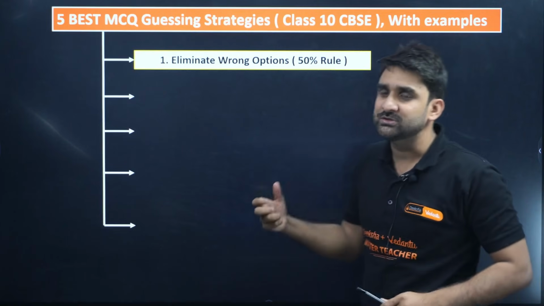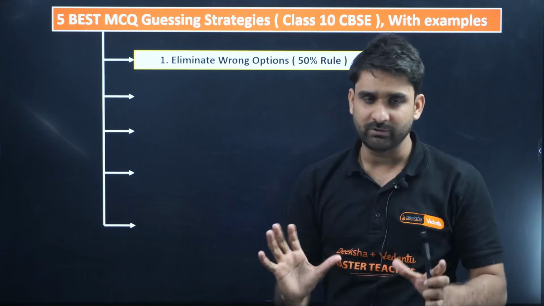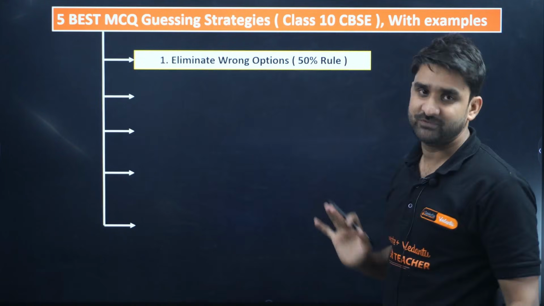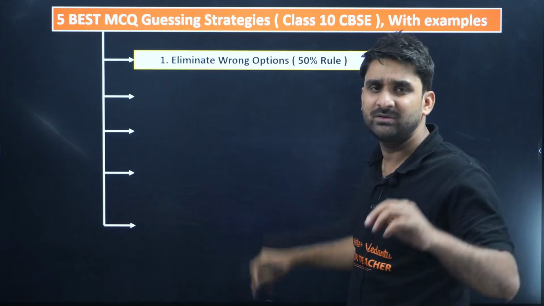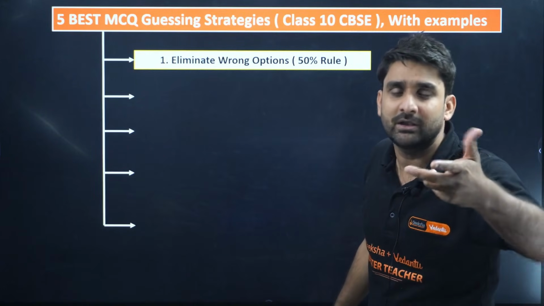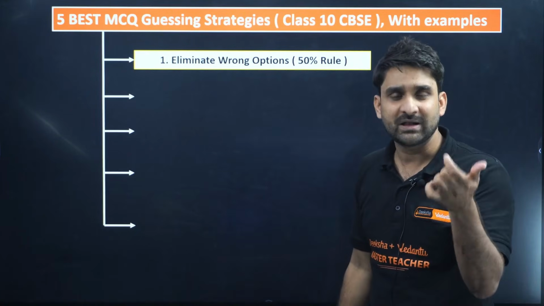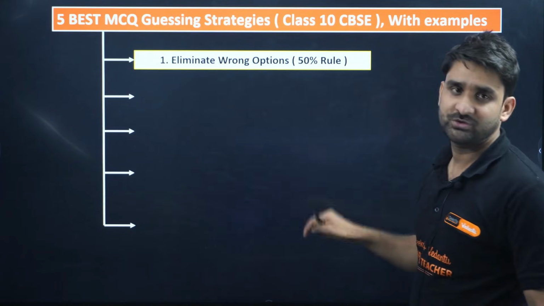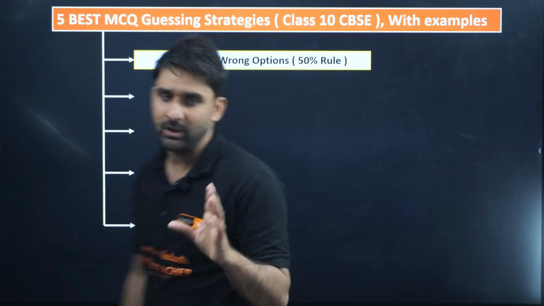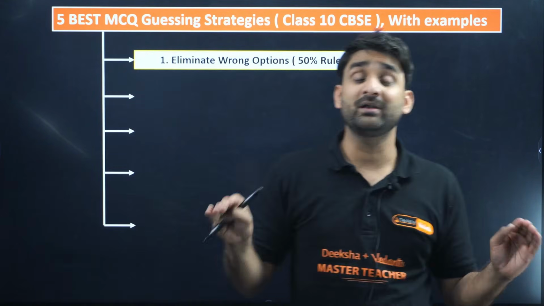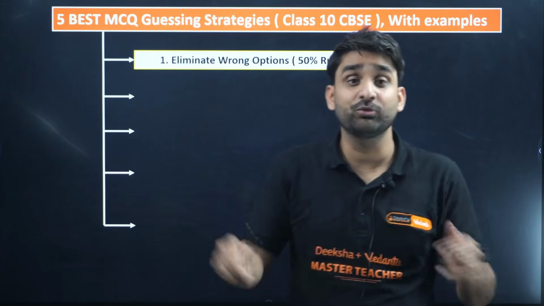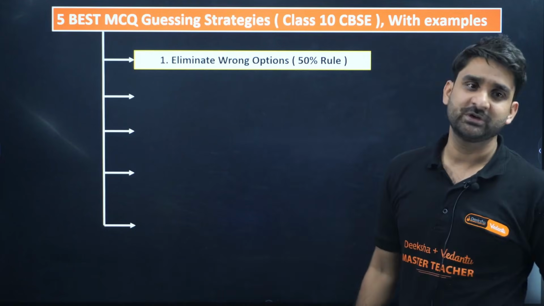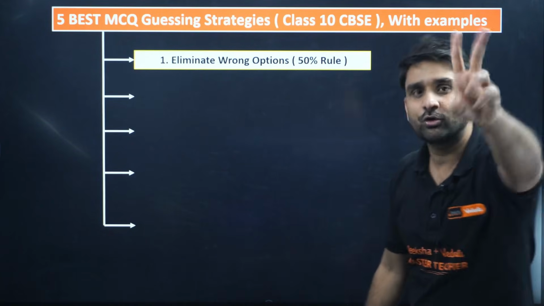If you look at the options, a few options will be relevant according to the question and a few options will be very irrelevant, right? So what you have to do is eliminate wrong options first. If you eliminate 50% of the options, only 2 options will be left. The correct answer will be hiding in those 2 options which are left, right? Yes, you have to prioritize the question, but sometimes we must prioritize the options also. By the eliminating method we can eliminate 2 options, so only 2 options will be left.